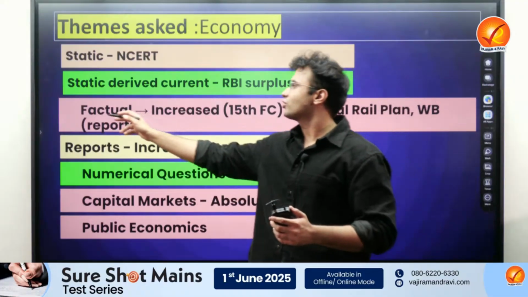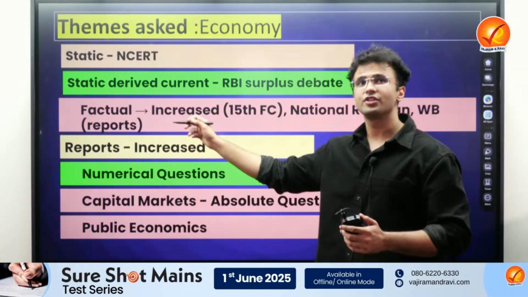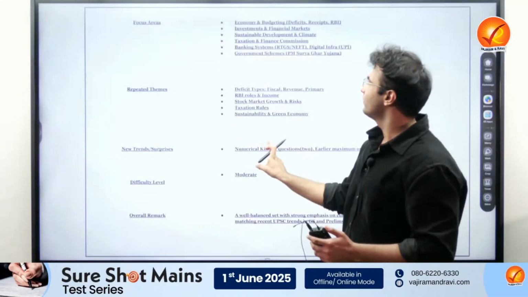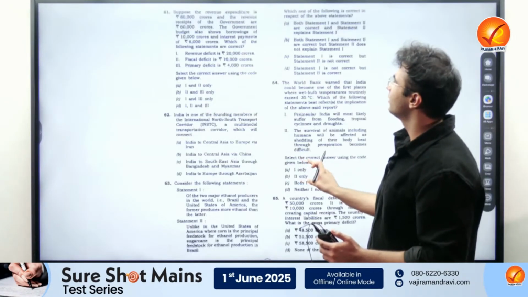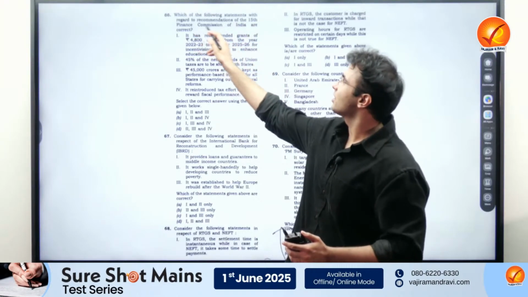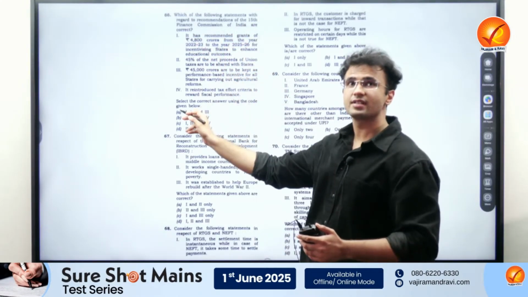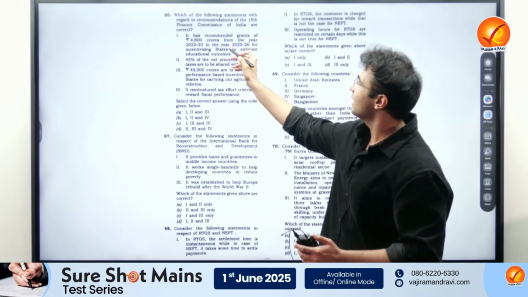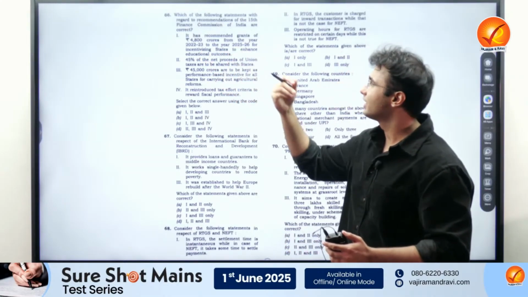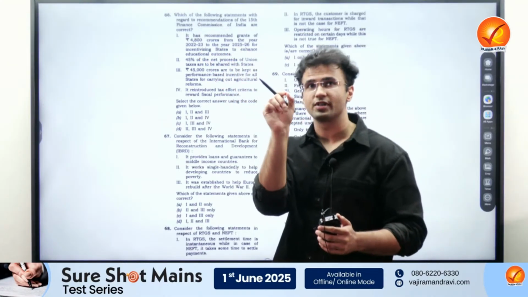The factual question knowledge has increased because for the first time we are seeing, in this question on the 15th Finance Commission of India, which one of the following is correct? And here they have said the 4,800 crores grants. So the factual knowledge per se they have asked.